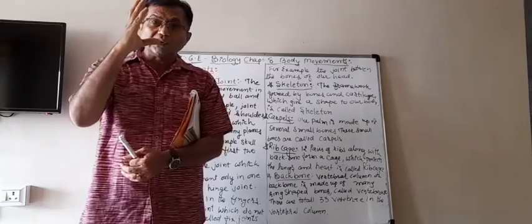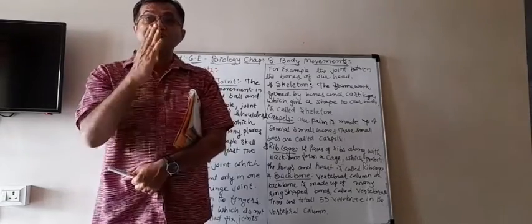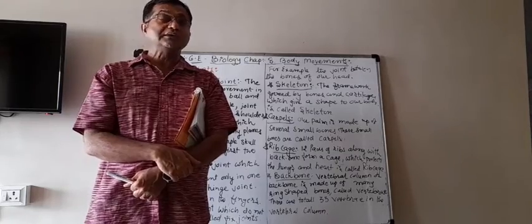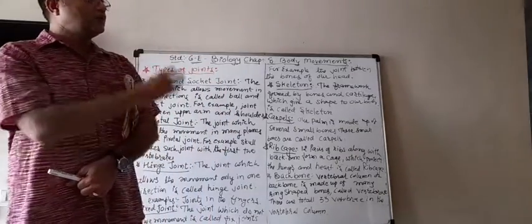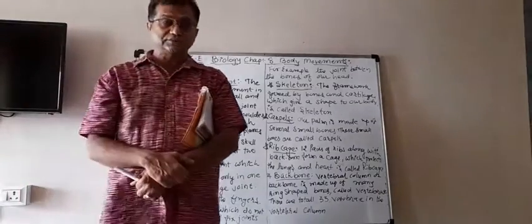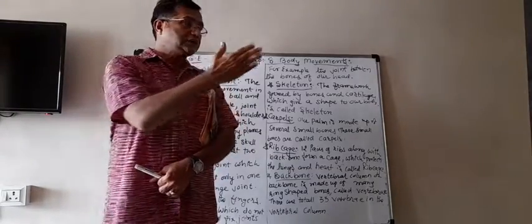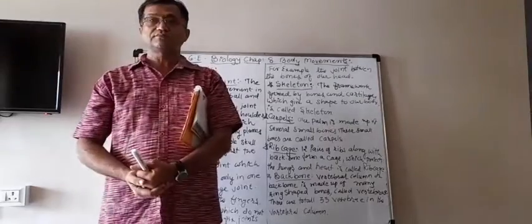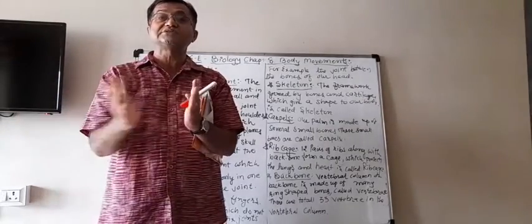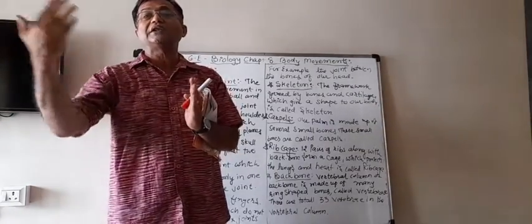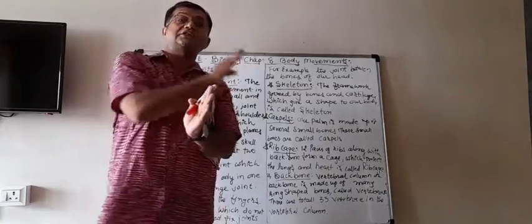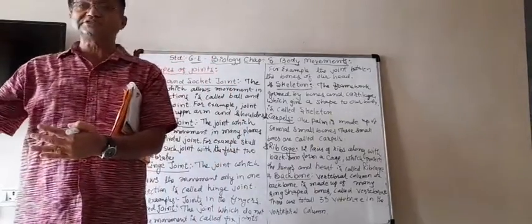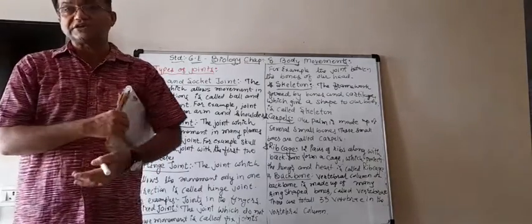Maybe you have heard the word hinges. Have you heard that word? When a door is fixed, or a cupboard door, or the windows, in those also there are hinges which can move only in one direction but not in the opposite direction. So the same name is taken from those hinges.